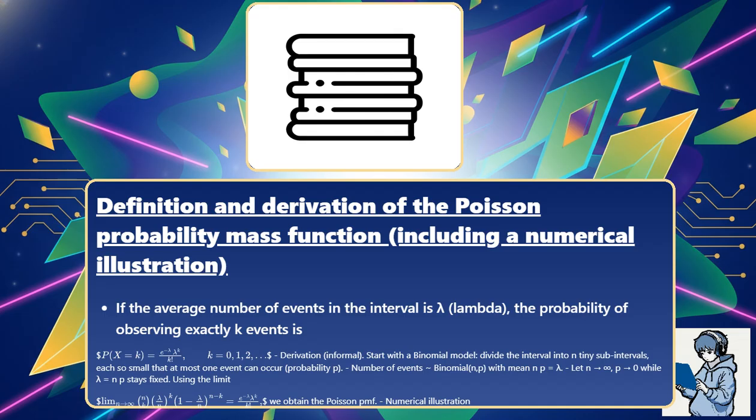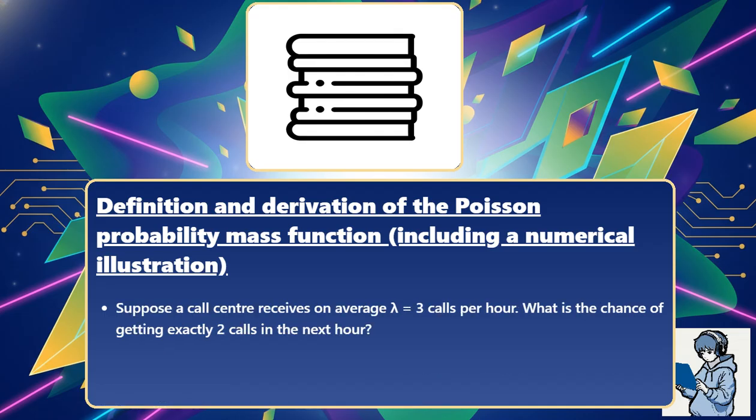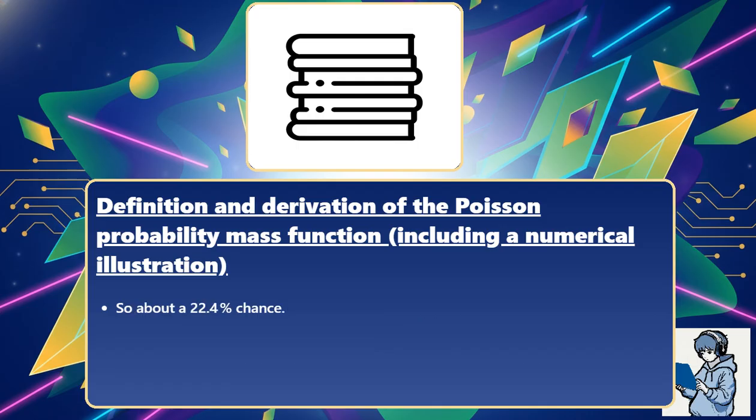Numerical illustration. Suppose a call center receives on average λ = 3 calls per hour. What is the chance of getting exactly 2 calls in the next hour? P(X = 2) = e^(-3) × 3² / 2! = 0.498 × 9 / 2 = 0.2240. So about a 22.4% chance.